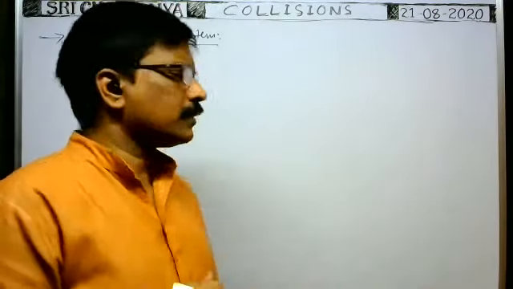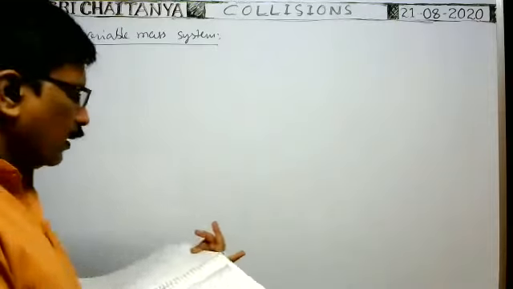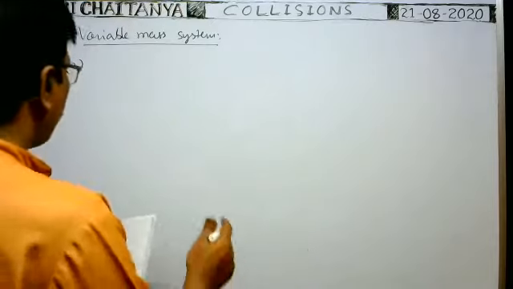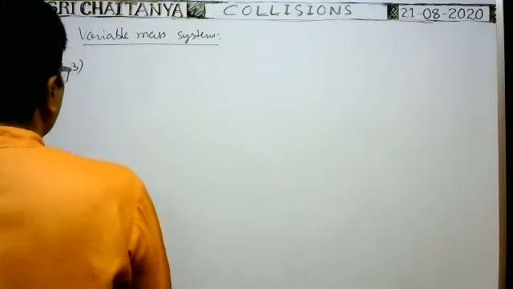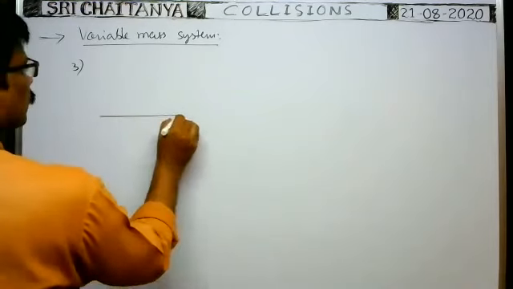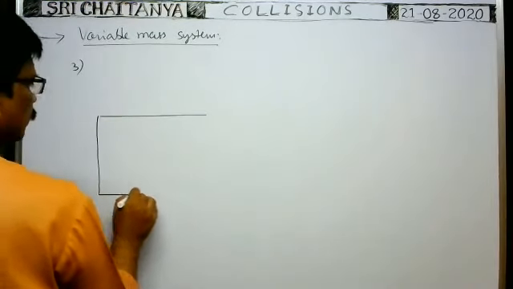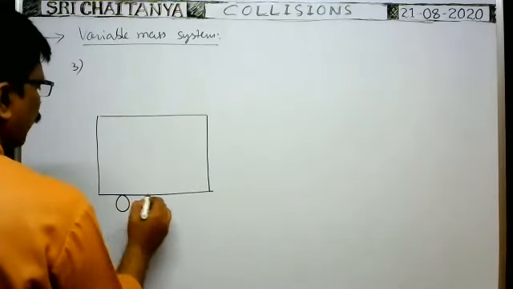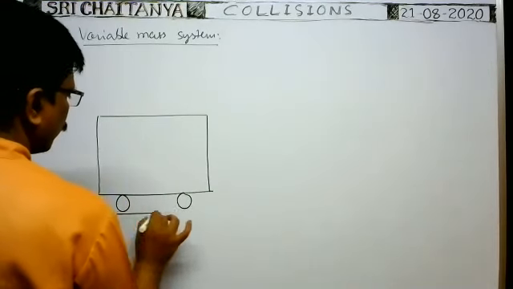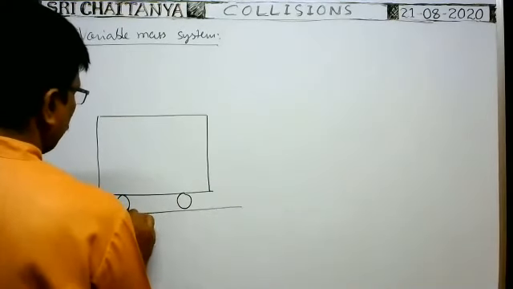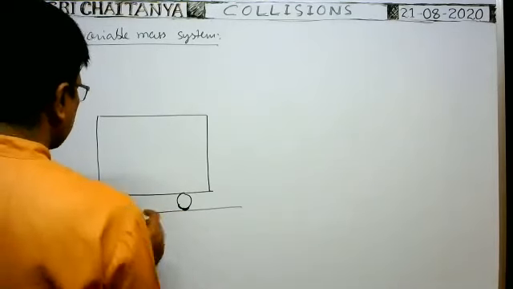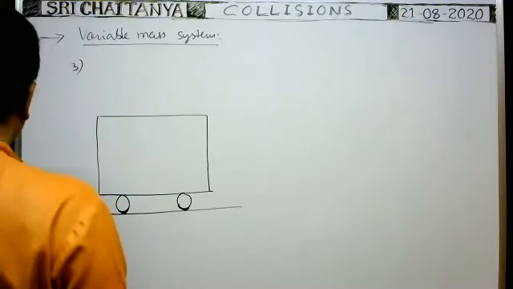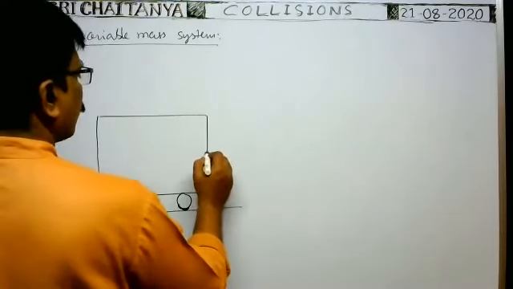Right. Now, the third one: a car of mass starts moving. All of you see the board. Here it is a car of certain mass. A car of certain mass starts moving towards the right due to a constant horizontal force.